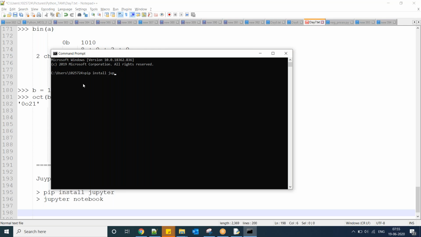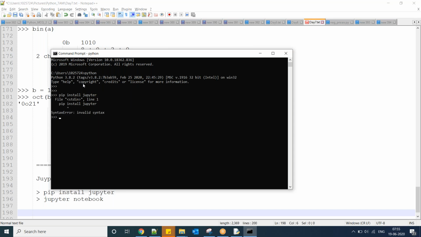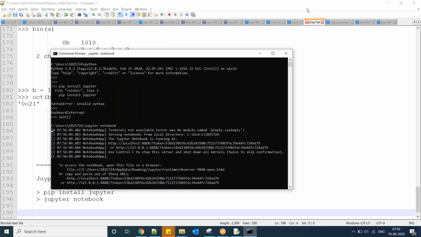But people are going to the command prompt and trying to install Jupyter in the wrong way. When you open it, give pip install jupyter, and after this, jupyter space notebook. It will be automatically redirected to your default browser.